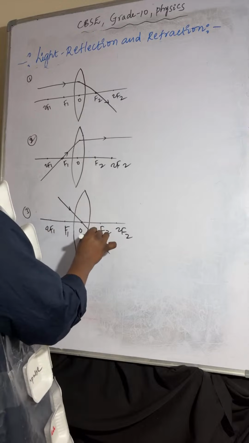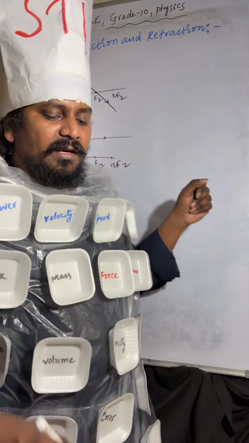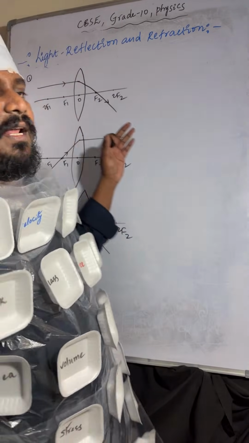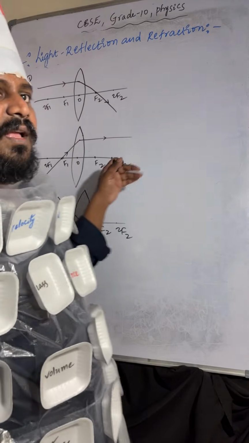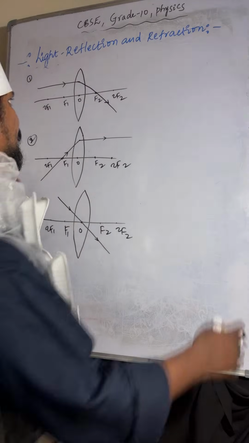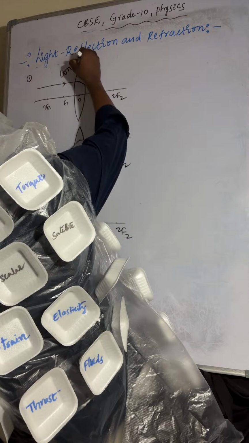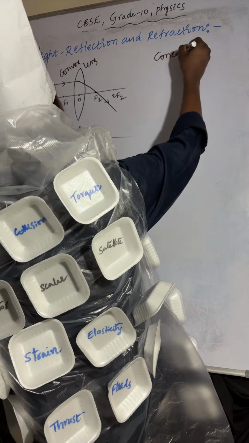So if the light ray is passing parallel to the principal axis, after refraction it passes through the focus. Here the light ray is passing through the focus, after refraction it moves towards infinity. And here the light ray is passing through the optic center. This is a convex lens. And coming to the concave lens.